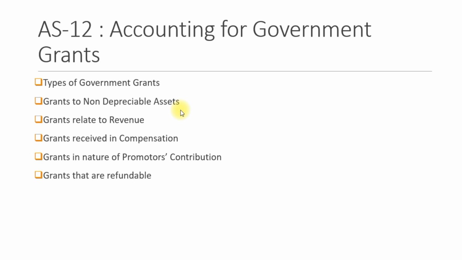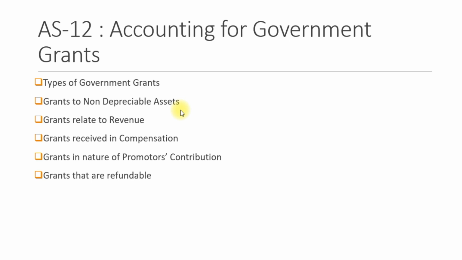If conditions are attached to grants and they are fulfilled, those grants are credited to capital reserve account. So if there are conditions existing for a particular government grant, maybe for purchasing a motor for irrigational purposes, and if that grant is giving the entire cost, then it is only recorded at the nominal value.